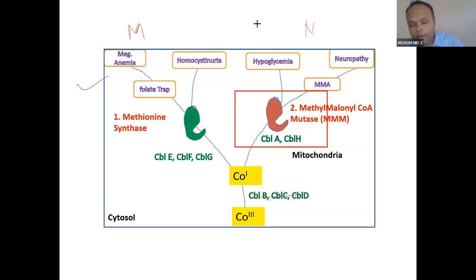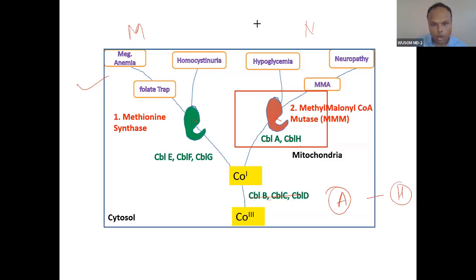But for methylmalonyl coenzyme A, you can see that there are proteins from A to H. The initial protein and last protein, A and H, are required for synthesis of cobalamin into adenosyl cobalamin and incorporation of that adenosyl cobalamin into the protein. These two proteins are required. So this will be a problem only if there is a mutation in these proteins.